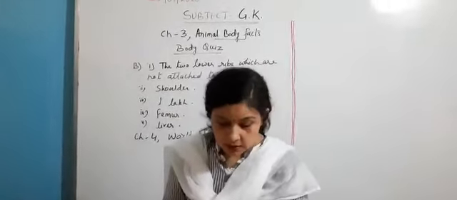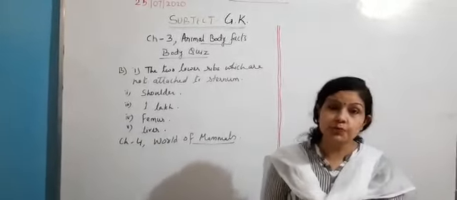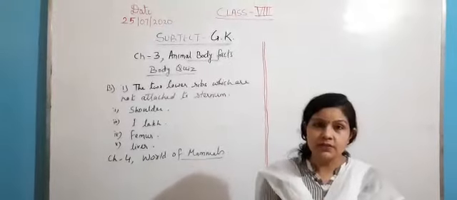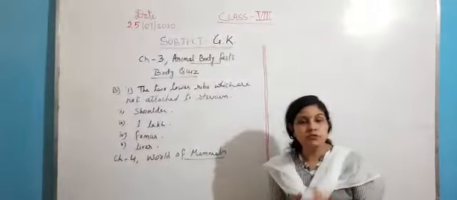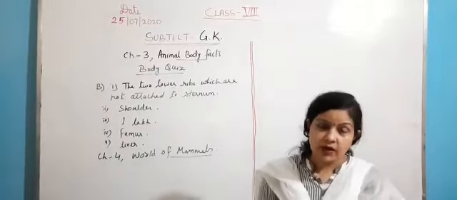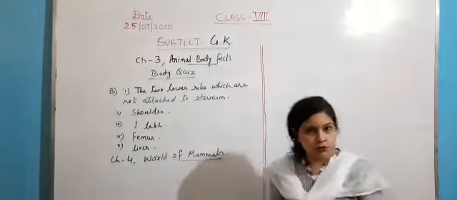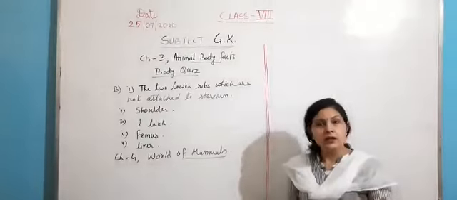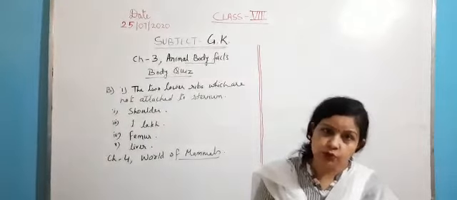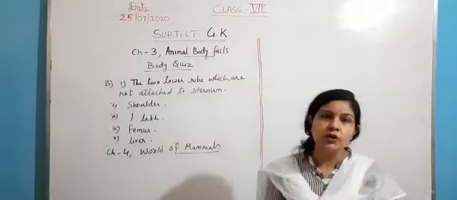Mammals means the organisms which possess mammary glands. This is the main characteristic of the mammals. The organisms which possess mammary glands to feed their young ones. Okay, such kind of animals are called as mammals. Here around you, if you will see dogs, cats, lion, tiger, cow, buffalo, including humans, all are the mammals. Many other mammals are also there.